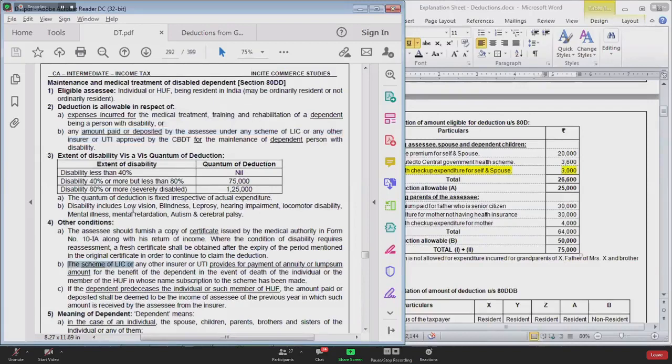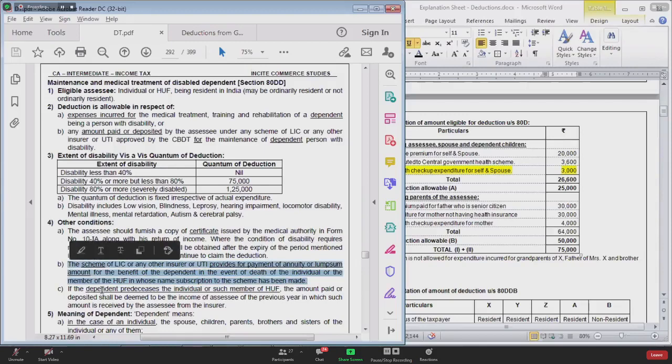The scheme of LIC or any other insurer or UTI should provide for a payment of annuity or a lump sum amount for the benefit of a dependent person in the event of death of the individual or the member of HUF in whose name subscription to the scheme has been made.